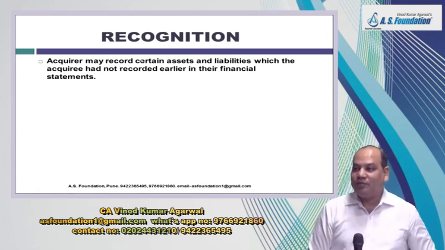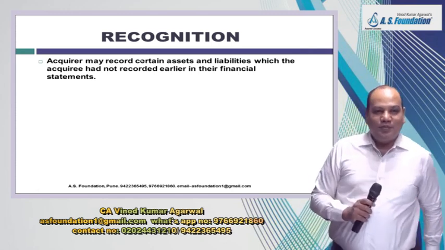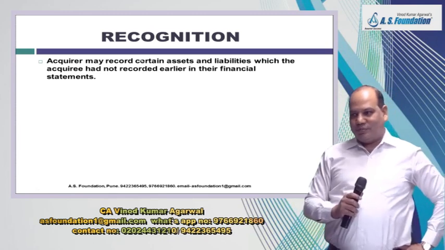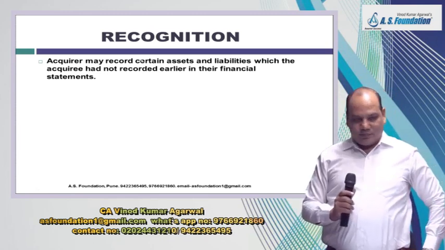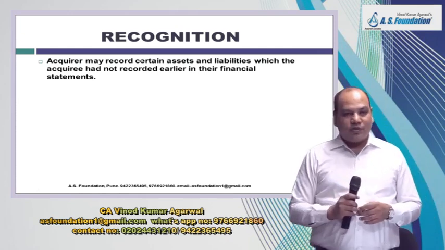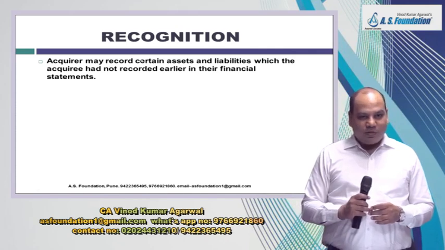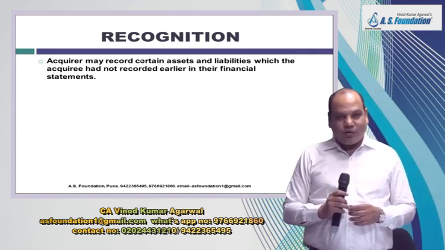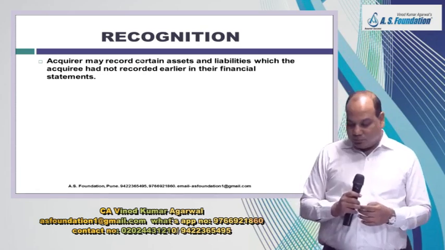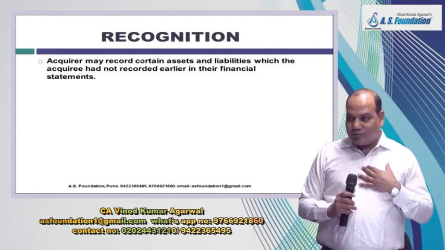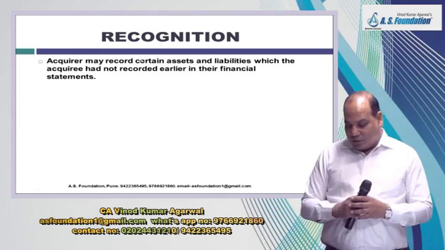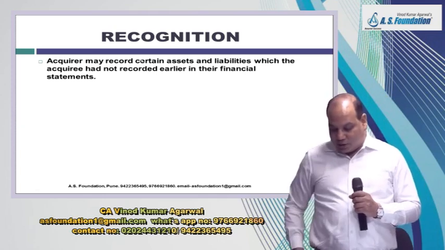An example, brand value, customer list, or similar self-generated assets, trademark, which may not appear in their books because there is a standard on intangible asset which prohibits the recognition of self-generated asset as the cost cannot be measured reliably. But for you, the acquirer, you are paying a cost for that, right? So therefore, you may recognize